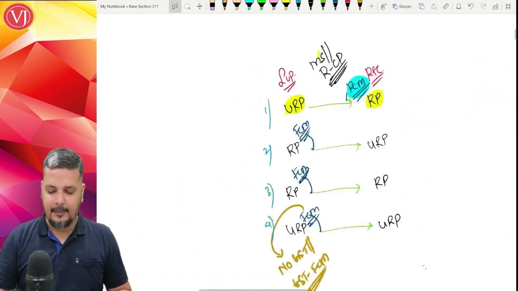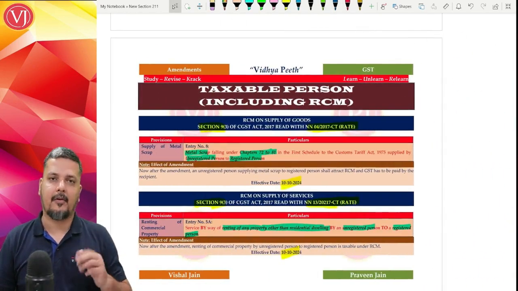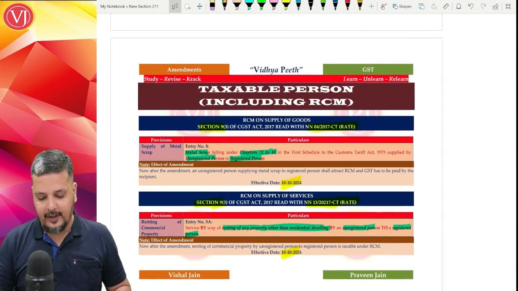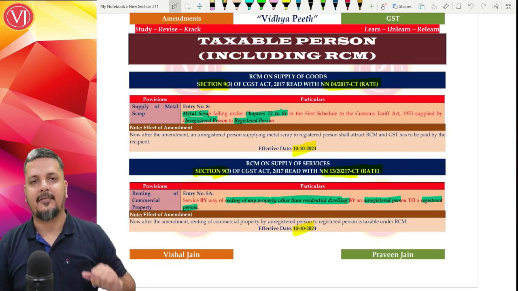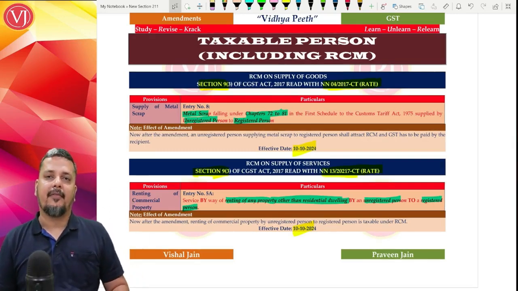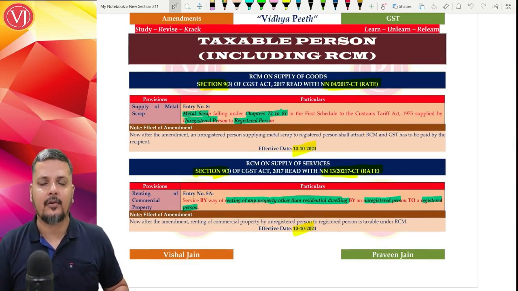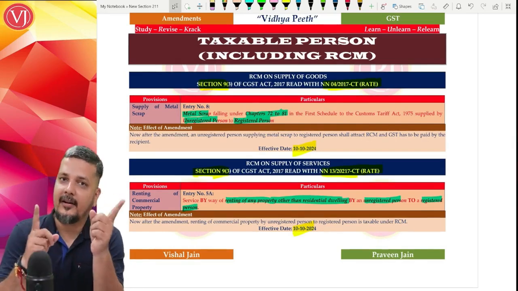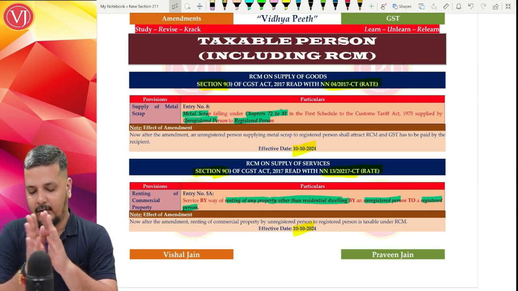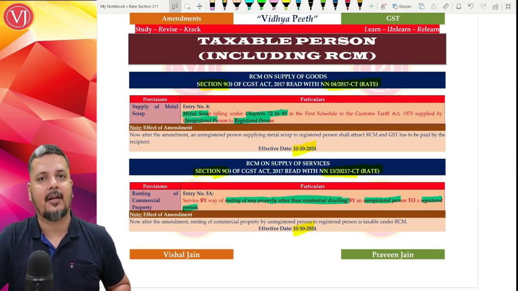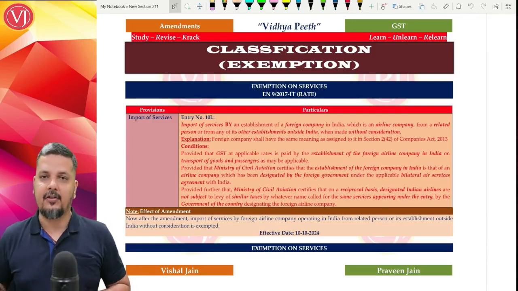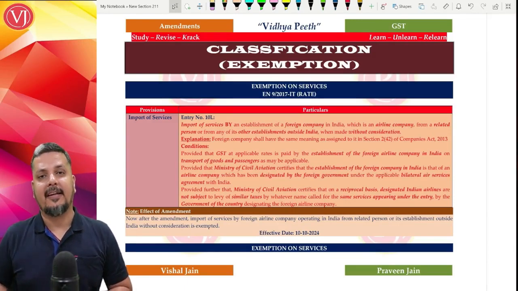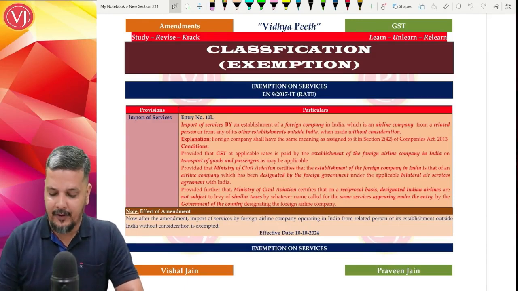So these are the amendments when you're talking about RCM entries, one for goods category, another for your service category under section 9(3), and the logic is the same. One is goods category, metal scrap, chapter 72 to 81, Customs Tariff Act, and the other is renting of property other than residential dwelling. Common condition is supplier should be unregistered and the recipient should be registered. So both these notifications are effective from 10th of October 2024. So now let us discuss the amendments in your exemption notification 12/2017 CT rate along with the 9/2017 IT rate.